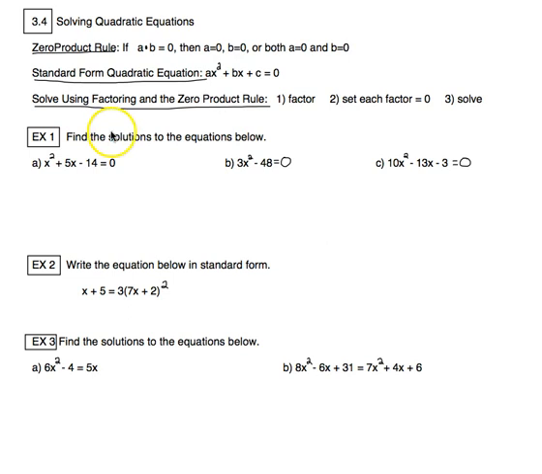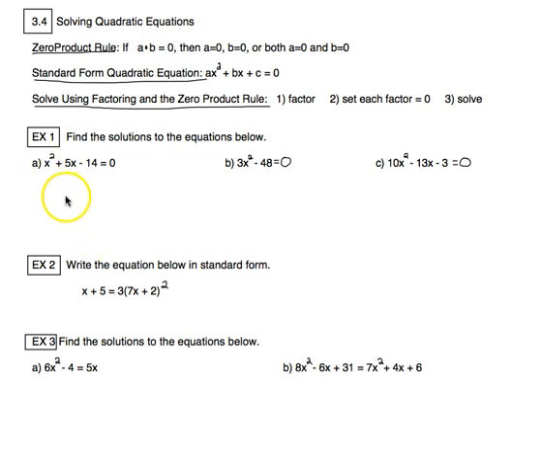So find the solutions to the equations below. First we need to factor it. We go through this little checklist of factoring every time. First thing you should always look for is a GCF if there is one. I look at all 3 terms here and I see that there is no x in the last term. I see that 5 is prime and this one's a 1, so no GCF here.